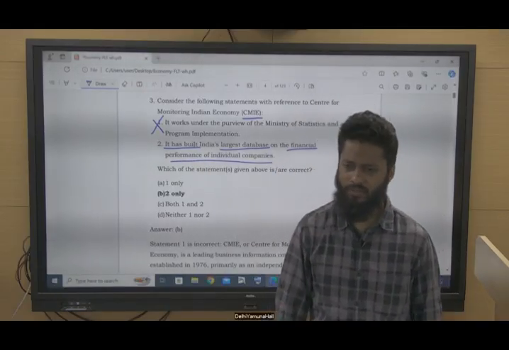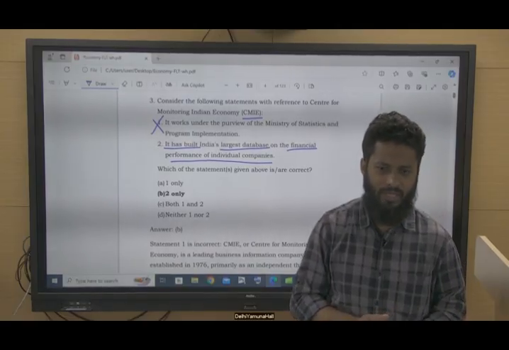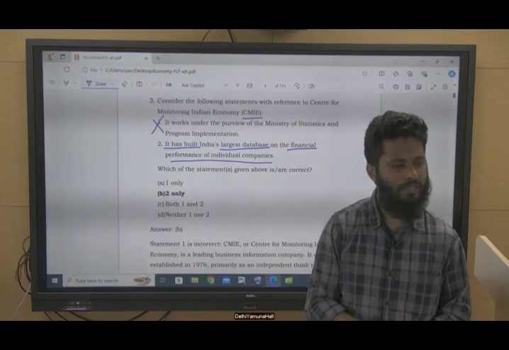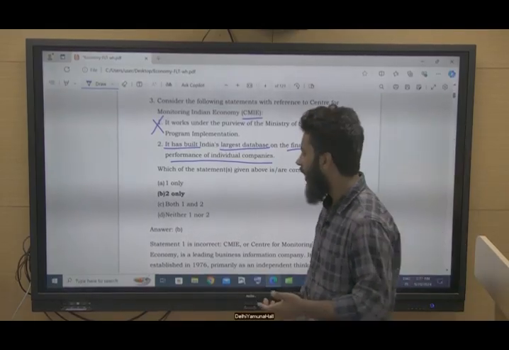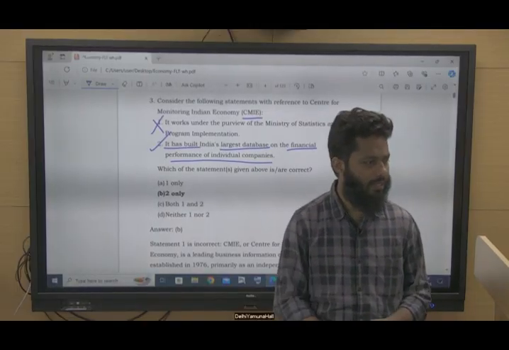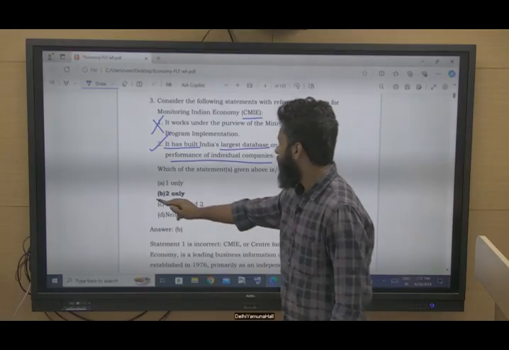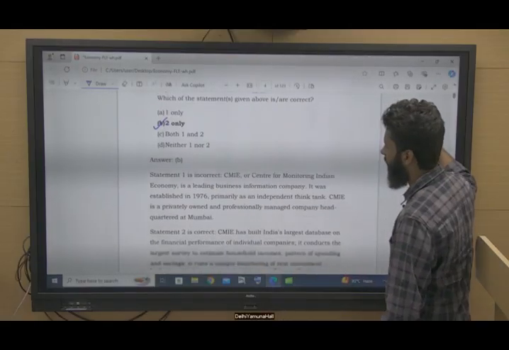This statement is correct with respect to CMIE. Sometimes it appears that it works under some ministry, so you have to be very cautious about it. CMIE is a privately owned body and it does not work under any ministry. Fine. So option B is the correct option here.